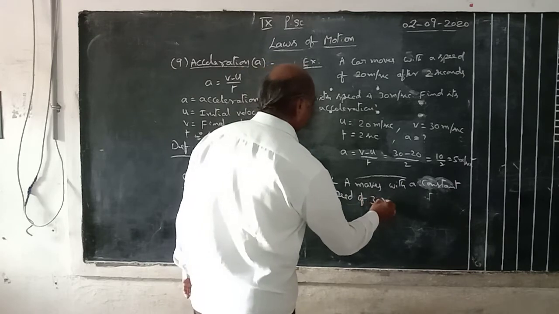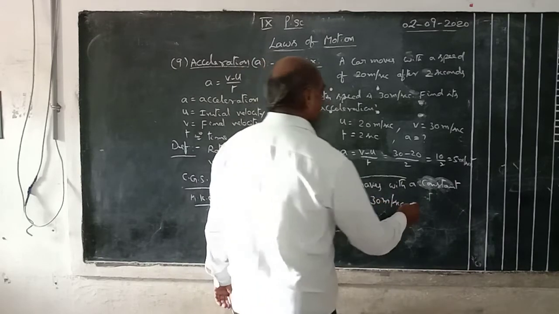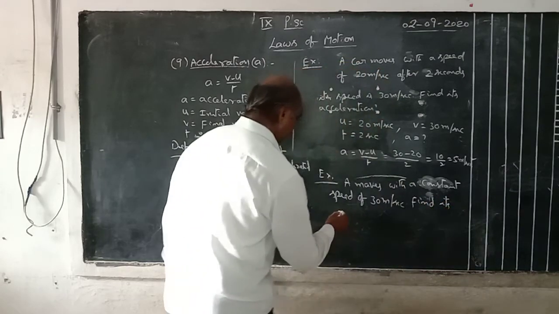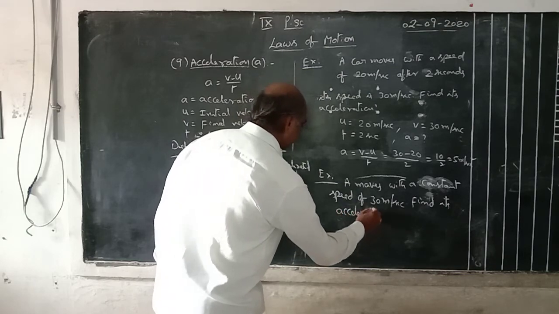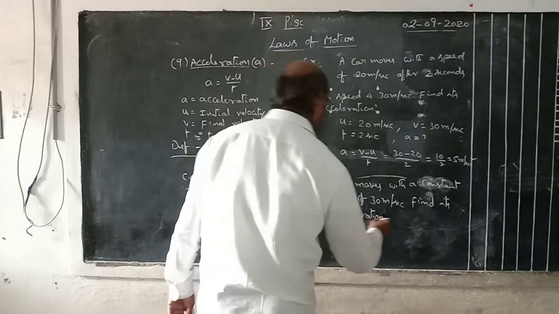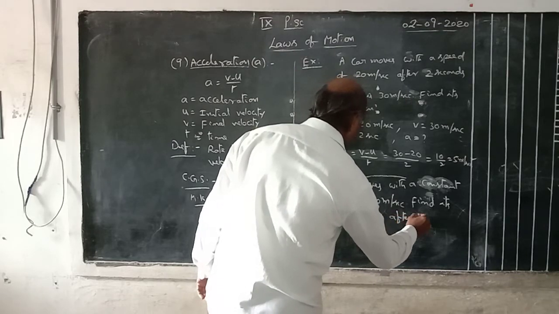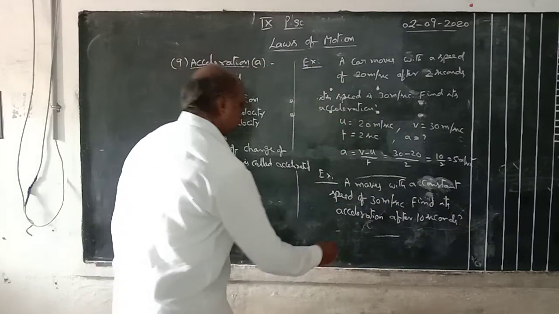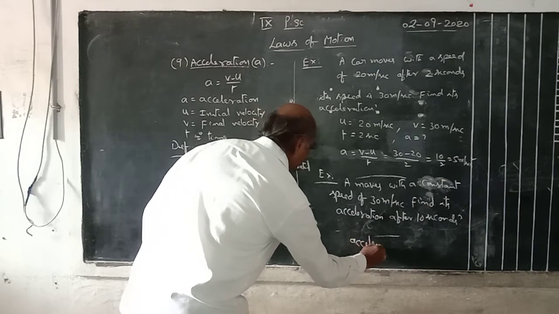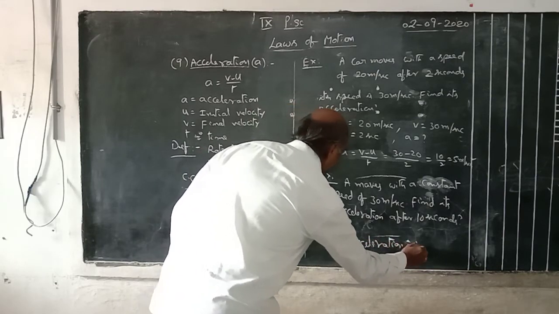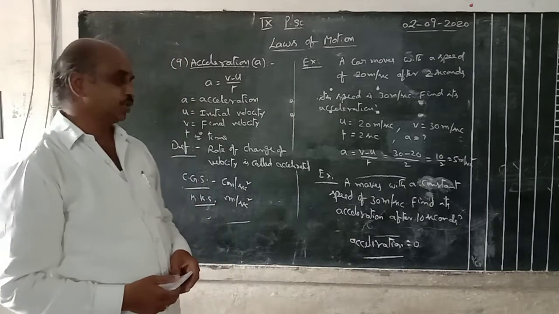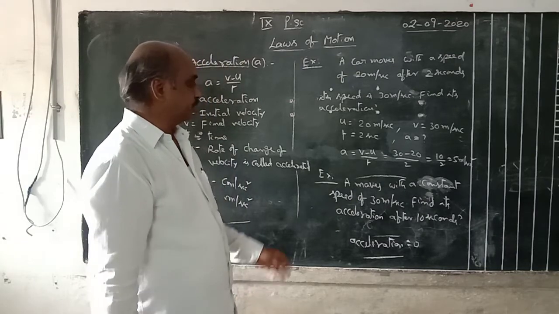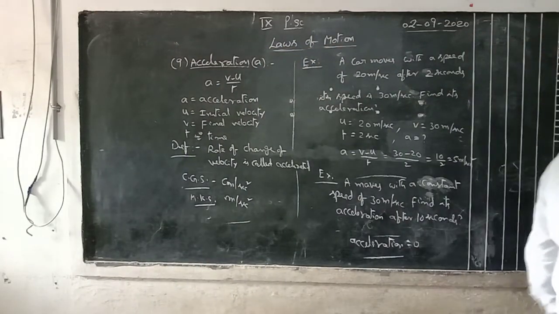Speed of 30 meters per second. Find its acceleration after 10 seconds. Here acceleration is equal to 0. Why acceleration is 0 in this case? A car moves with a constant speed of 30 meters per second. Constant means there is no change in its speed or velocity.